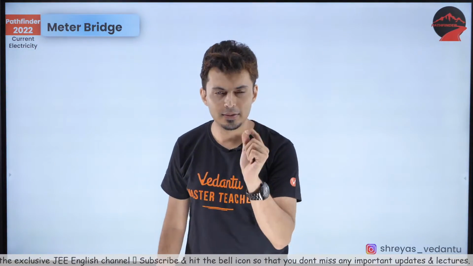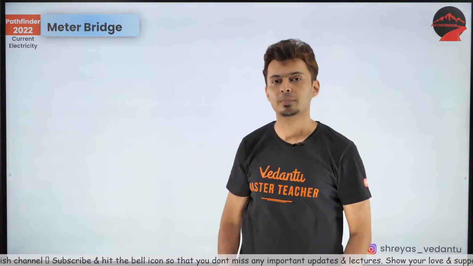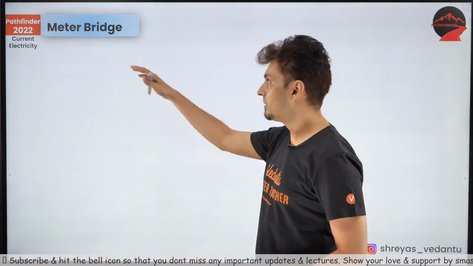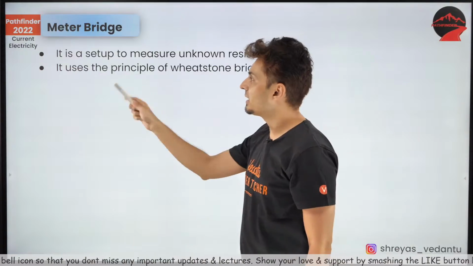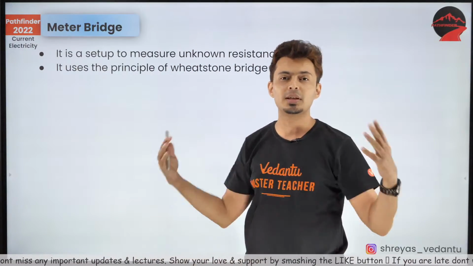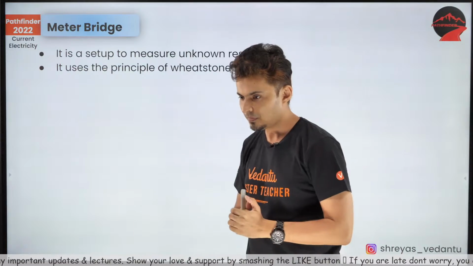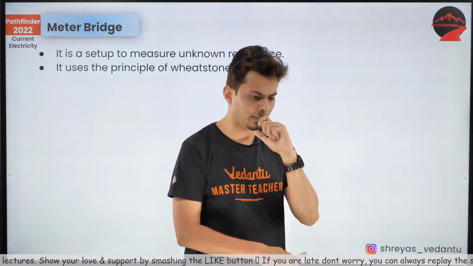Now let's talk about a different device which is based on Wheatstone. This device is called a meter bridge, and it is a setup which is used to measure unknown resistance, and it uses the principle of Wheatstone's bridge. I hope this is clear. Let's try to think what it means.